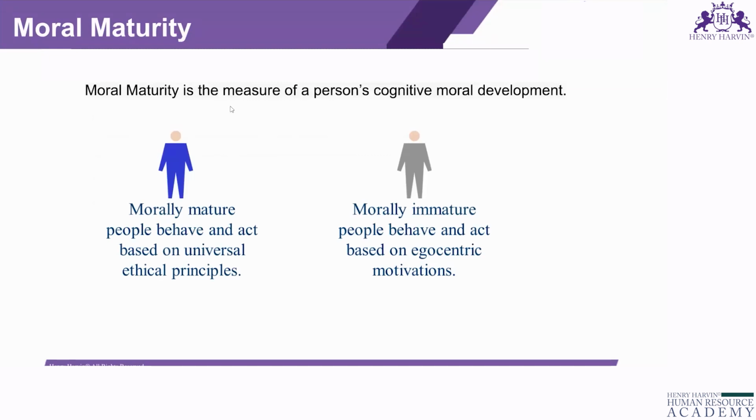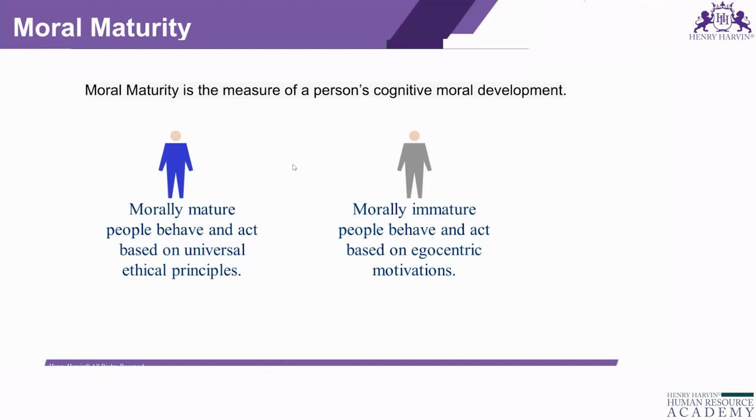Moral maturity is the measure of a person's cognitive moral development. So what exactly is it? Morally mature people behave and act based on universal ethical principles, whereas morally immature people behave and act based on egocentric motivation. Right now, let's move on to the Vroom's